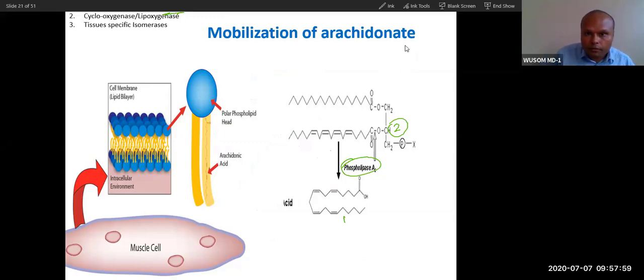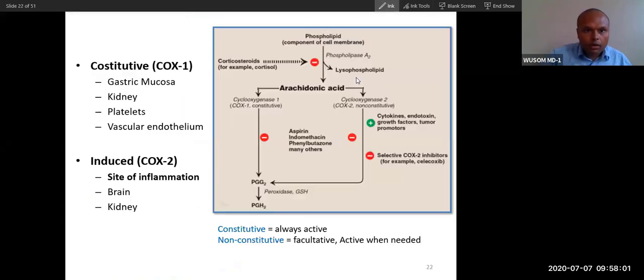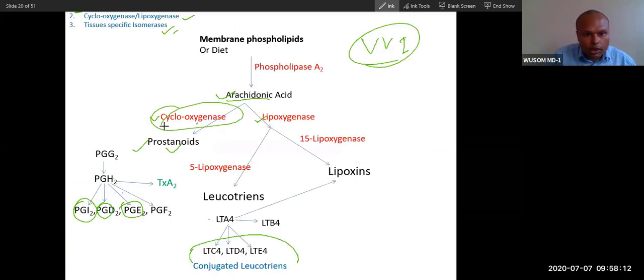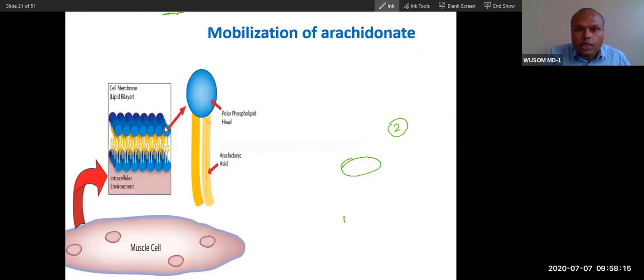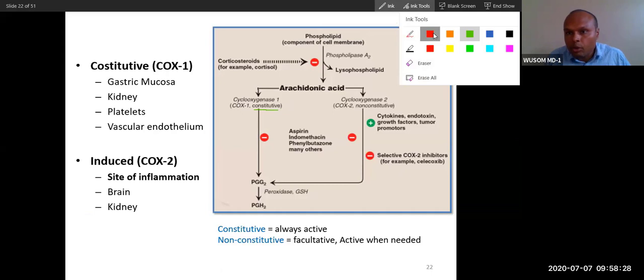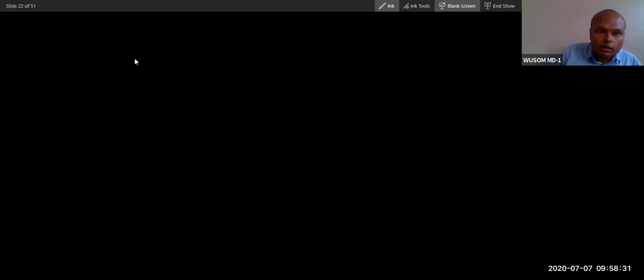Now the second step is cyclooxygenase. Let's only focus on this cyclooxygenase pathway. Cyclooxygenase is of 2 types also. I'm not talking about lipoxygenase. The cyclooxygenase is the enzyme utilized for what? Prostanoids. Yes, prostanoids. Cyclooxygenase is for prostanoids.